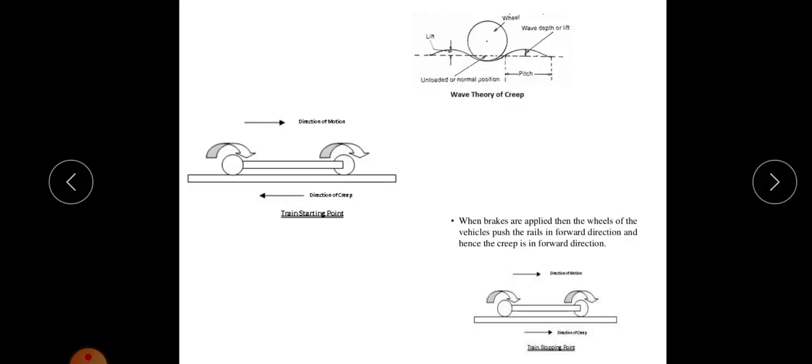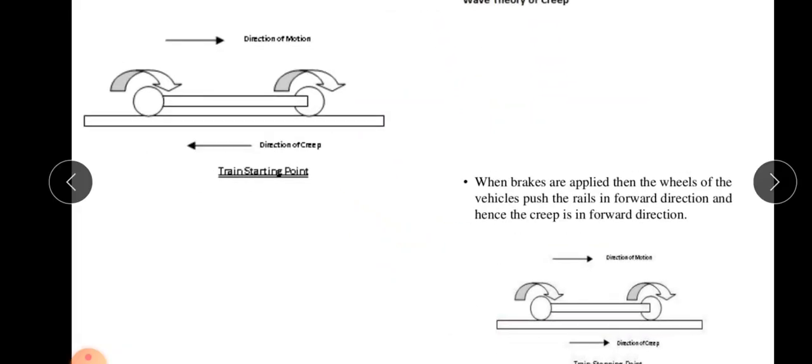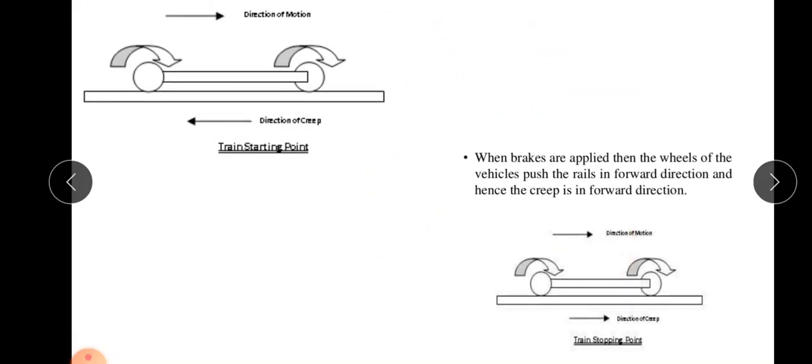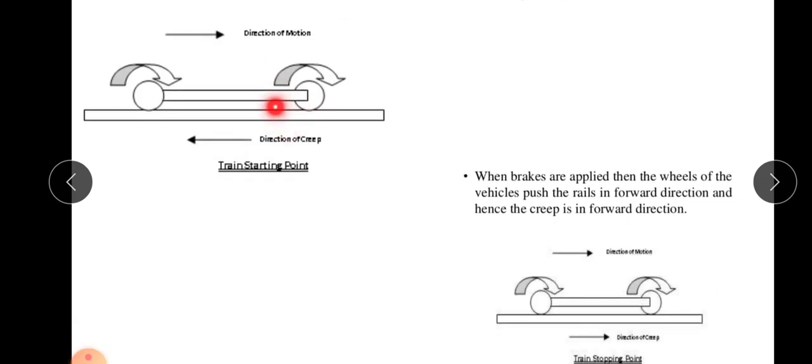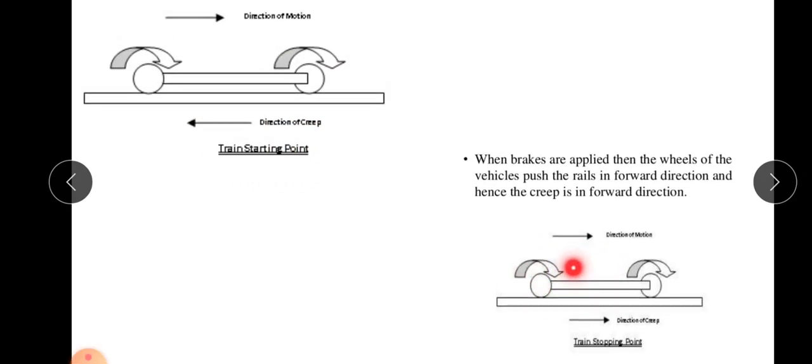When brakes are applied, the wheels of the vehicle push the rail in the forward direction, and hence the creep is also in the forward direction.